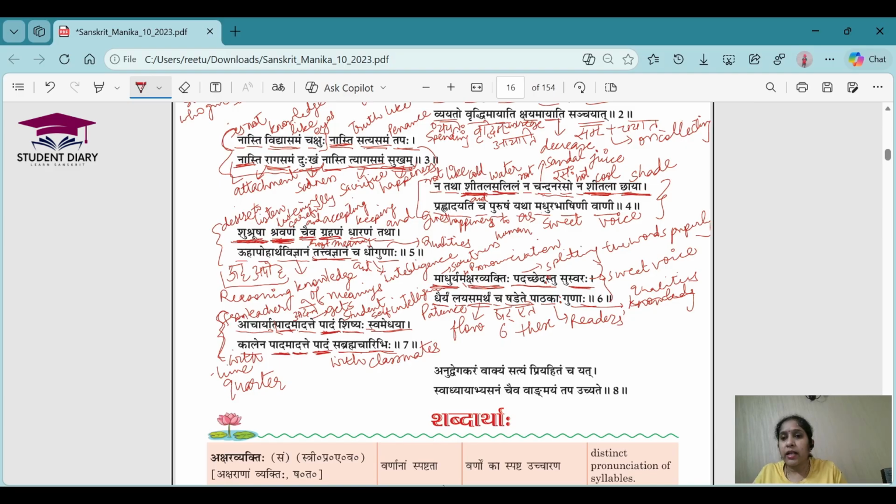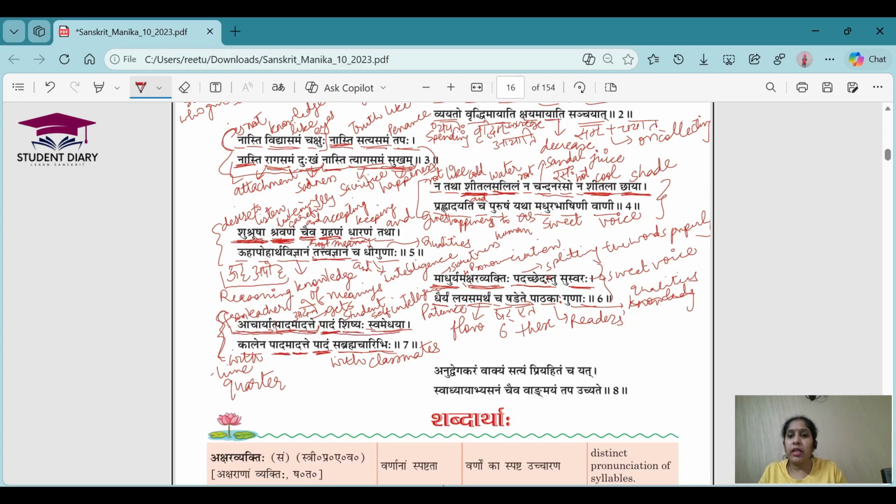Acharyat Padam Adate, the first part is saying that any student gets 25% of the knowledge from the teacher. Like I am teaching you now, you will get only part of whatever I am saying. You will not be able to understand every word I am saying, right? So you will get 25% of the knowledge from the teacher.